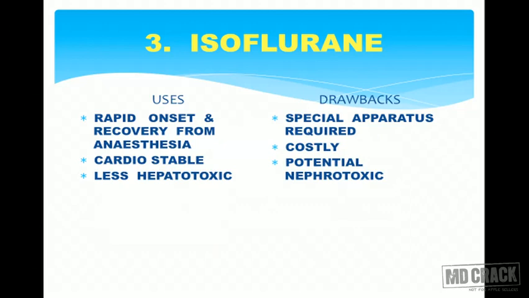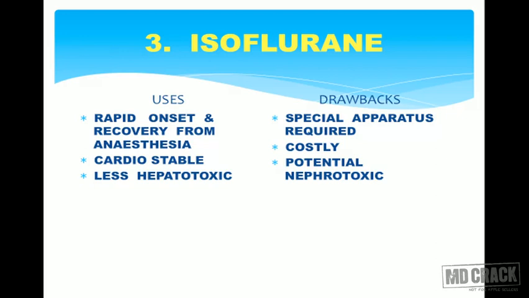What are the uses? Since it has rapid onset and recovery from anesthesia, it can be used in daycare surgery or ambulatory surgery. It is cardiostable, hence it can be safely used in patients having cardiac ailments, suffering from some previous cardiac or cardiovascular disorders. It can be safely employed in those patients and it has got less hepatotoxicity. Again, coming back to uses, it has rapid onset and recovery from anesthesia, hence can be used in daycare surgeries. It is cardiostable and it has got less hepatotoxic potential.